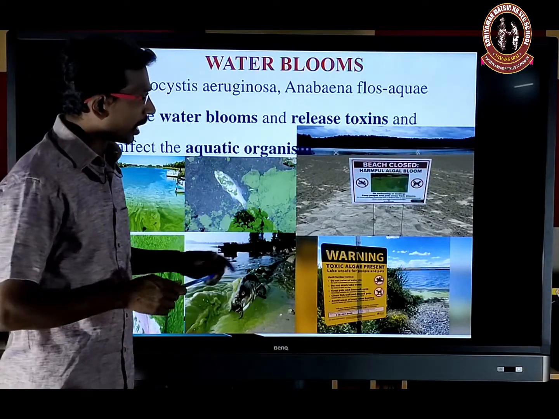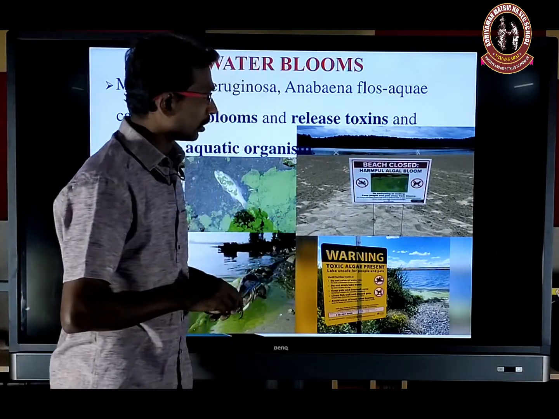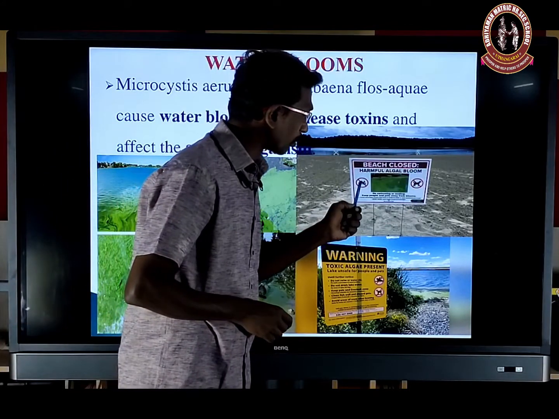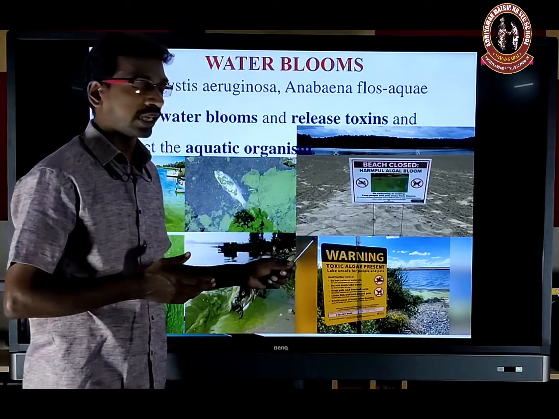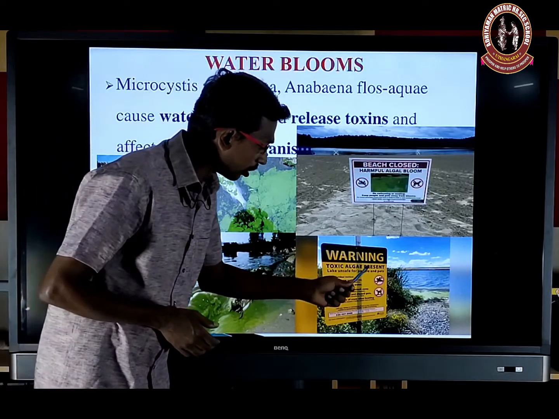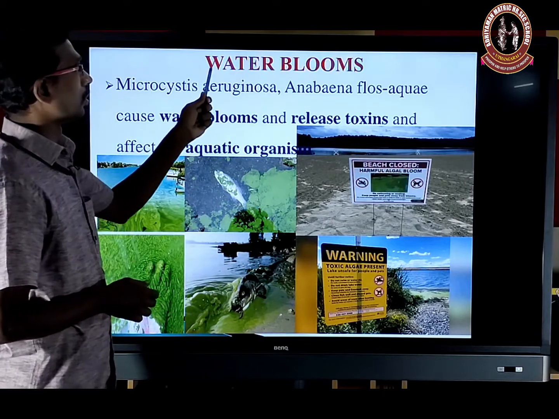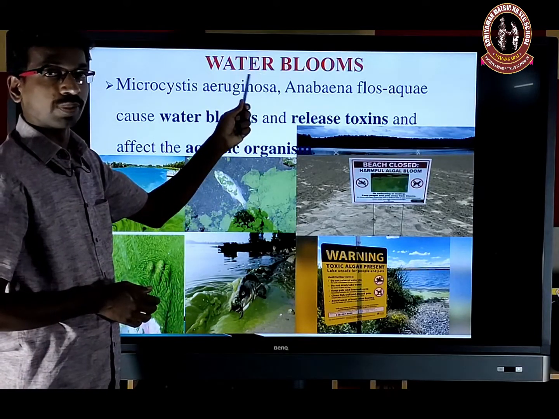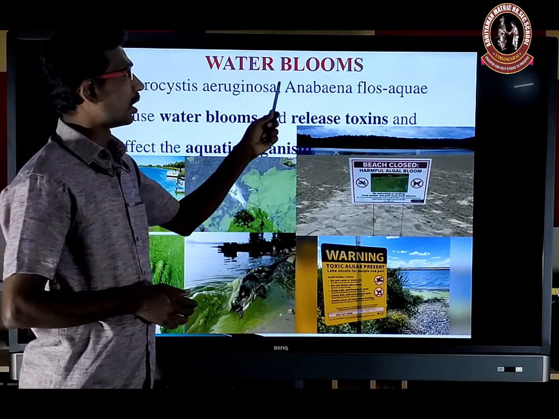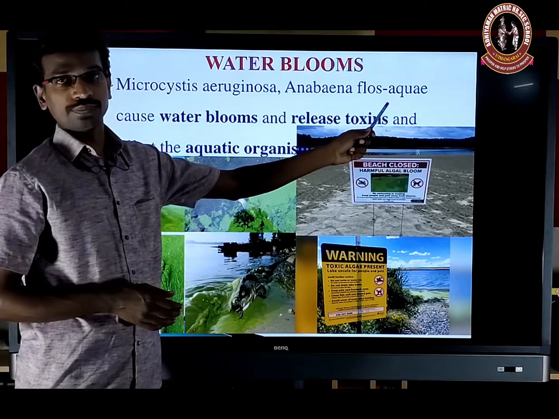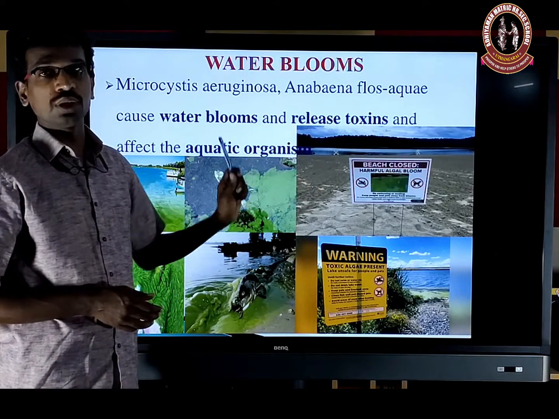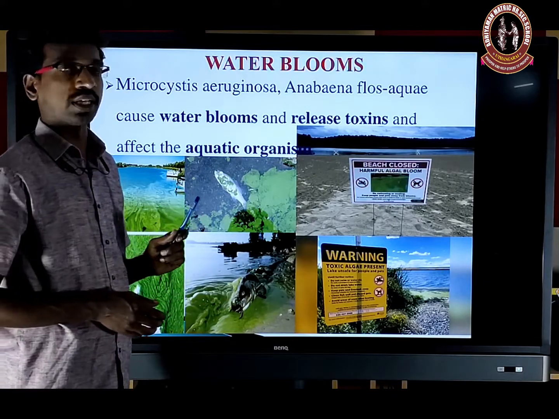Here a warning message will be given: harmful algal blooms. Swimming and the entry of dogs will be prevented. It will entirely prevent dogs, because toxic algae is present here. So water blooms are caused by cyanobacteria, that is Microcystis aeruginosa and Anabaena flos-aquae. They release a toxic protein. This toxic protein is very dangerous to living organisms. It kills aquatic organisms.